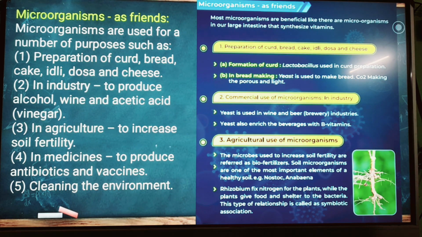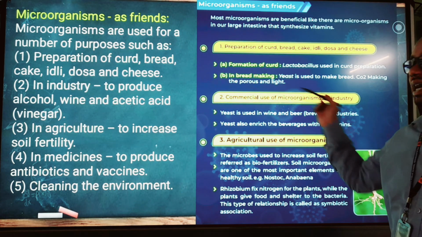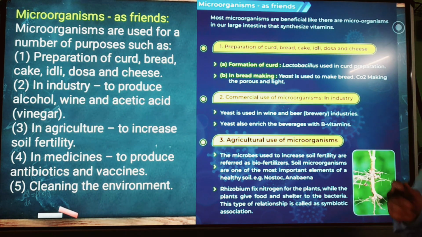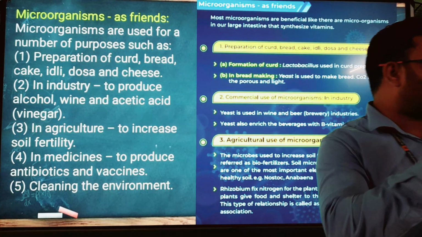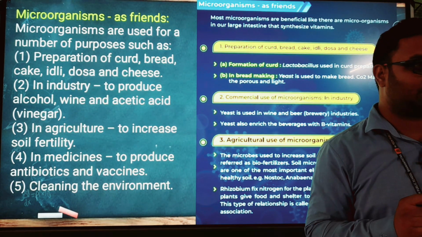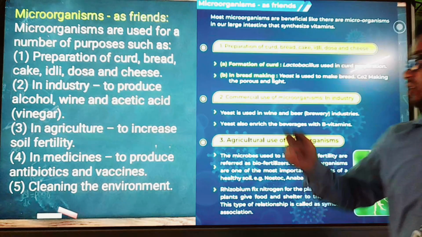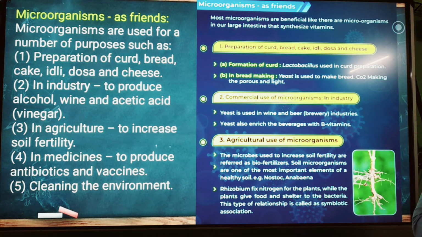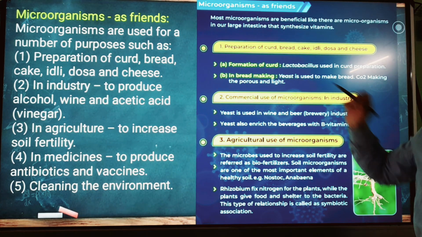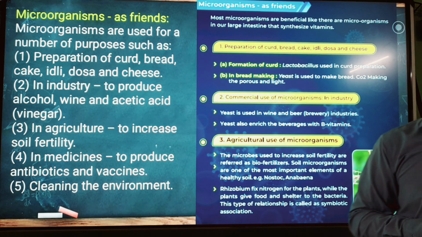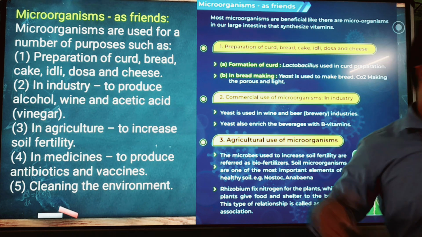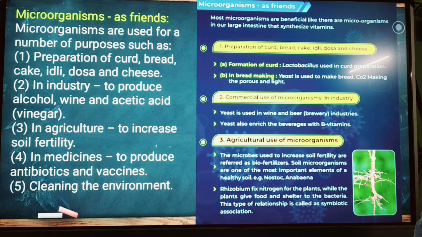And yeast is used to make bread, the CO2 making it porous and light. So all this bread has small holes inside. They are porous, they are soft, they are fluffy. Why is that? This is because of this yeast. Understood? Yeast makes the bread soft, fluffy and tasty also. Got it?